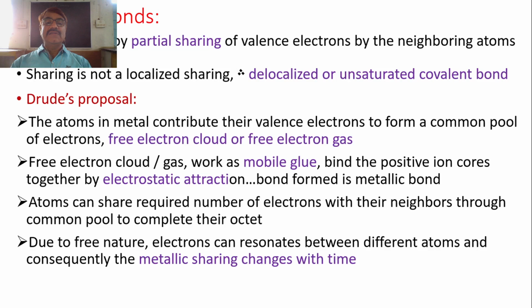Okay. Now, due to the free nature of electrons, the electrons can resonate between the atoms, and due to this the metallic sharing changes with time. The electrons continually resonate between the atoms, and the metallic share changes with time. So we will see how the metallic sharing changes with time due to the resonating behavior of the electrons, in the example of a metallic bond, and that example is of sodium metal.